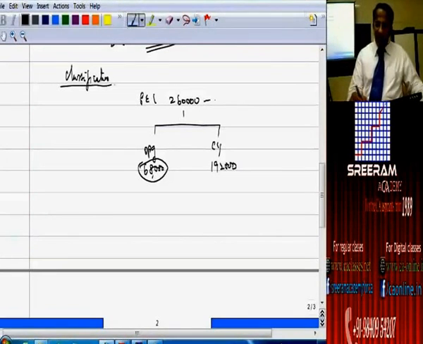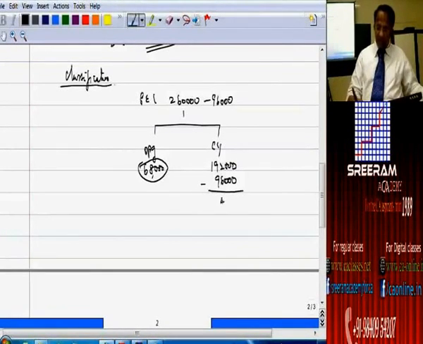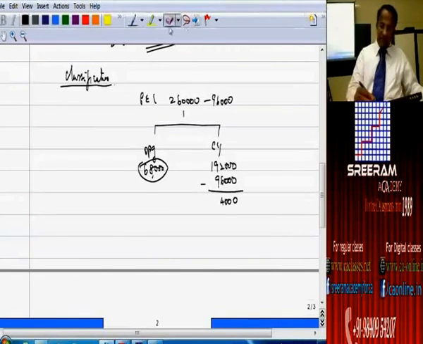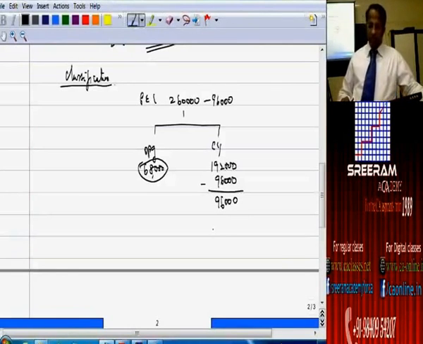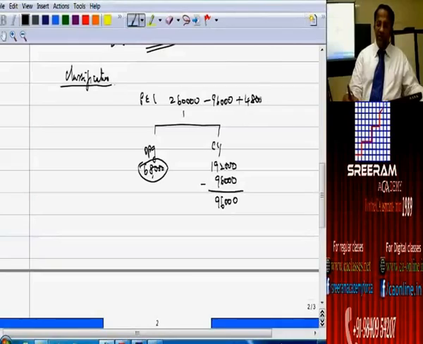Now we have got to alter. What alteration will we be making? Minus 96,000. Minus 96,000. Am I right? Are you following? How much is that? 96,000. Closely follow. Then we will be adding back 48,000.